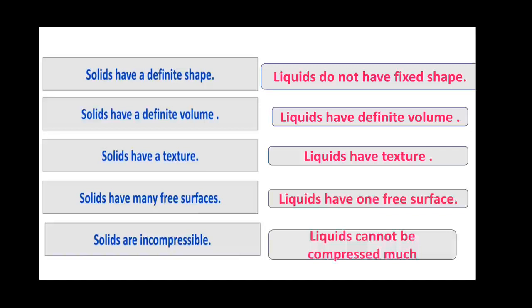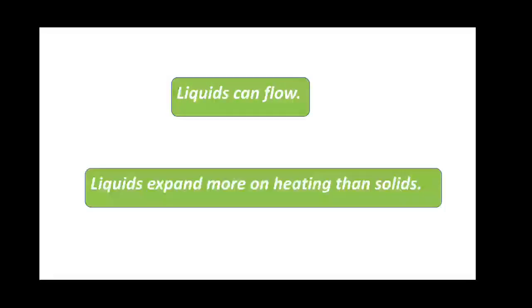Other than these properties, the next property of liquids is that they can flow. Why can liquids flow? Because the intermolecular space of liquids is more than that of solids, and the intermolecular force of attraction is less compared to solids, so they can flow. Then liquids expand more on heating than solids. So these are some properties of liquids.